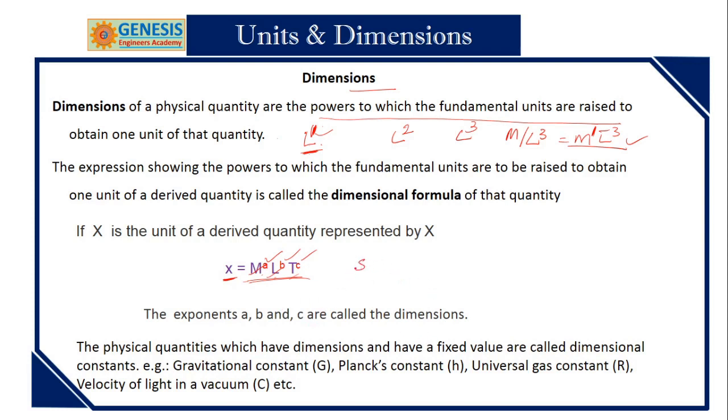So there are points like strain. Strain is dimensionless. Why dimensionless? Strain definition is change in dimension by the original dimension, so this is dL by L, the same dimension, that is L by L becomes 0. That we call dimensionless. Next, there are dimensional constants. That is gravitational constant, Planck's constant, universal constant, and velocity of light in vacuum, velocity of sound, all these things.